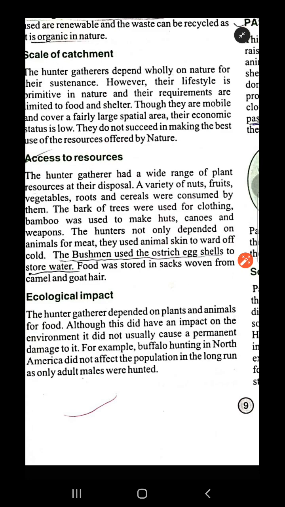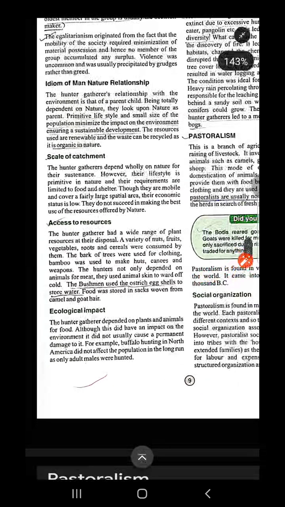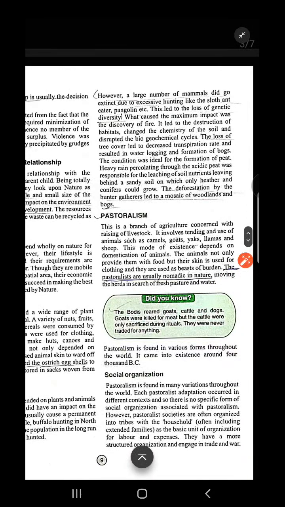But sometimes, hunting any specific animal at a rapid rate caused huge reduction in their number locally, like the sloth, anteater, the pangolin etc. were lost due to excessive amount of hunting. Different species of these animals were also lost due to excessive hunting, so their ecological impact was not that much, but sometimes locally that impact can be seen.